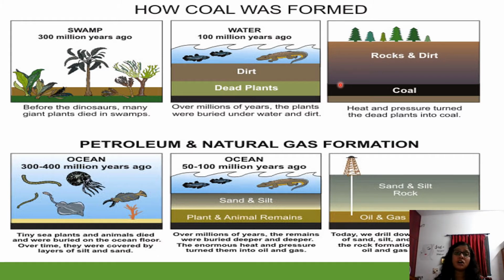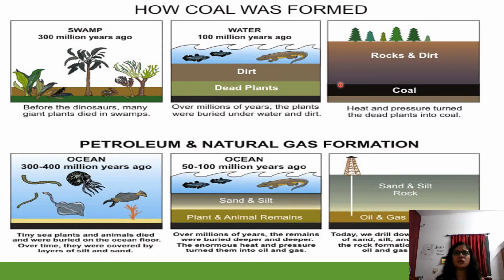So it is not a one day process. Today the plants die and tomorrow you won't get coal. If you have to get the coal, you need to wait for a long time, 100 million years, 500 million years. So we can't get it again. That's why people are telling us to use these kinds of resources very carefully.